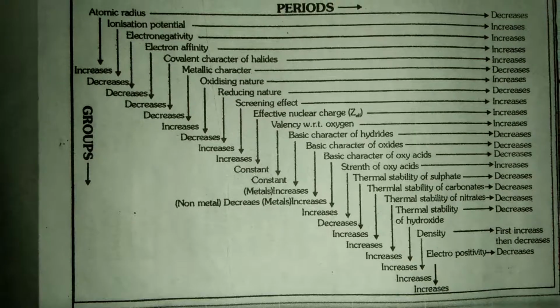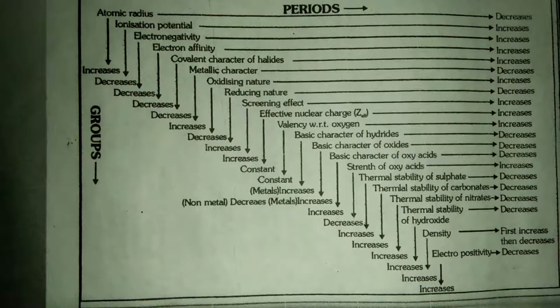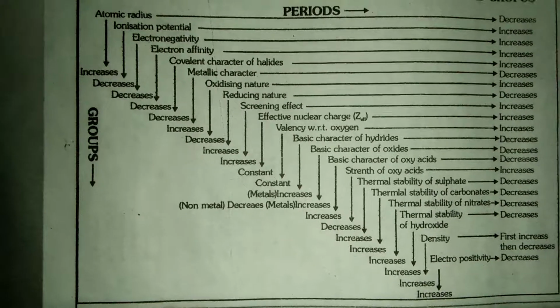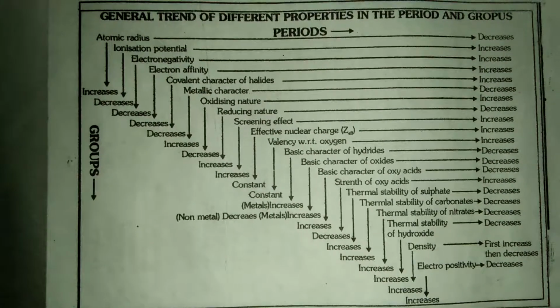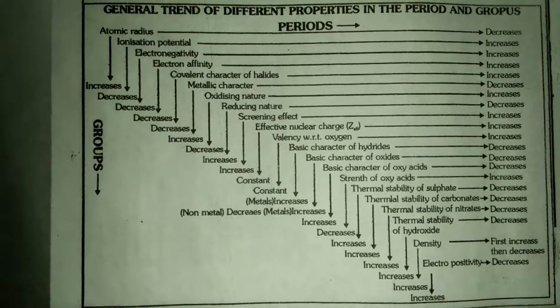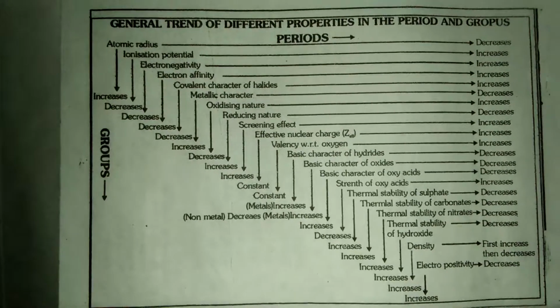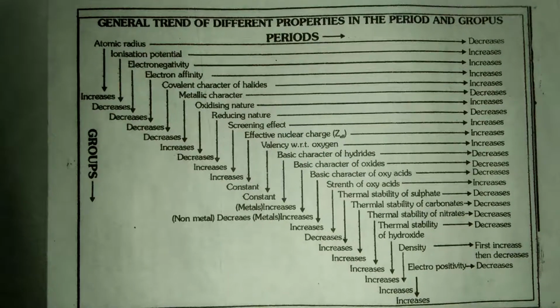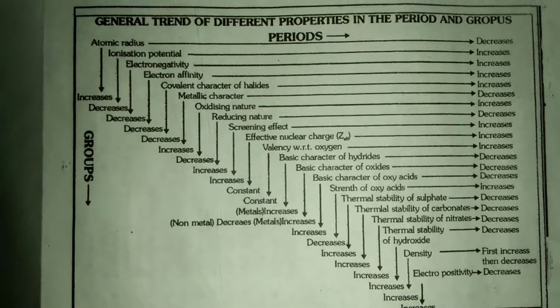Then density along the period, it first increases then decreases, and along the group it increases. Next one is electropositivity. It decreases along the period and increases along the group. This is the easiest way to learn all the different properties along the period and group.